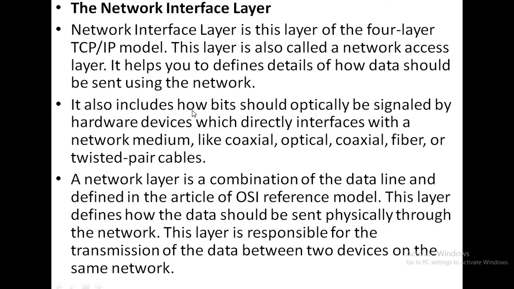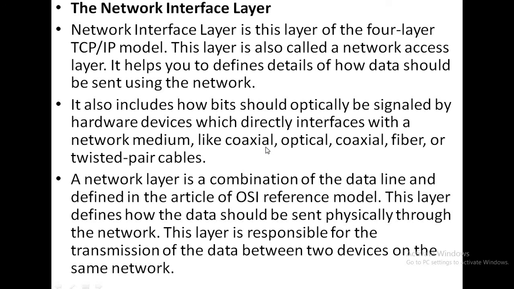Okay. So it also includes how bits should optically be signaled by hardware devices which directly interface with a network medium like a coaxial cable, optical fiber or twisted pair cables.